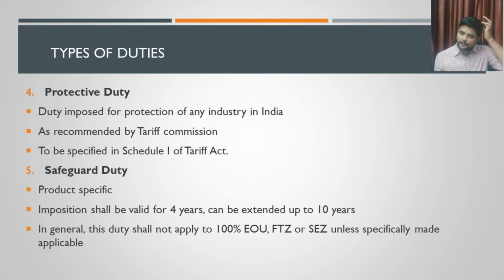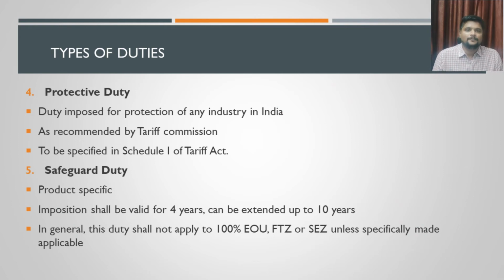A small difference between protective duty and safeguard duty is that with protective duty they want to protect the interest of a complete industry as well. There it is not mostly product specific, it is industry specific. On a certain industry, they may charge this protective duty, and that duty will be charged on all the products within the industry.